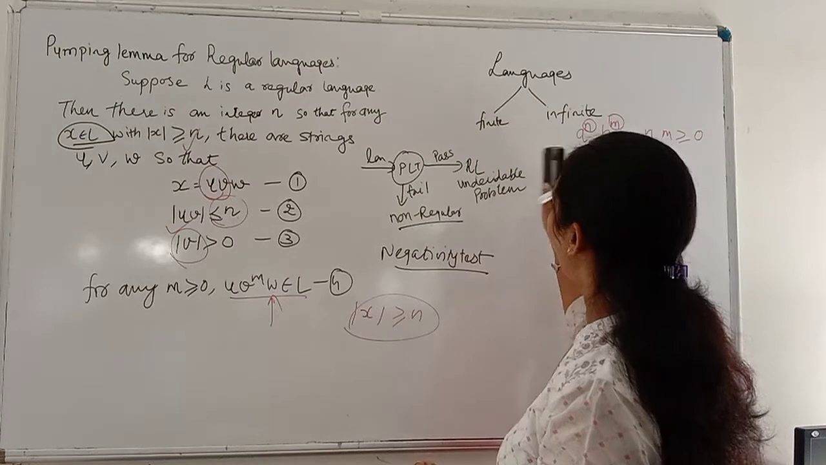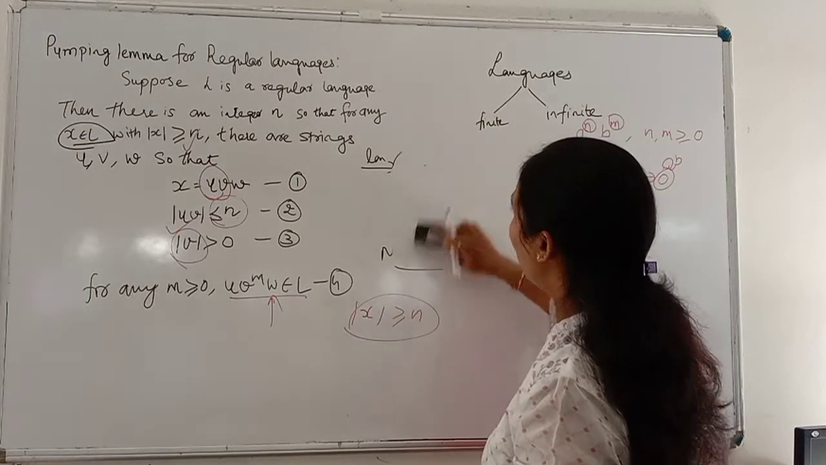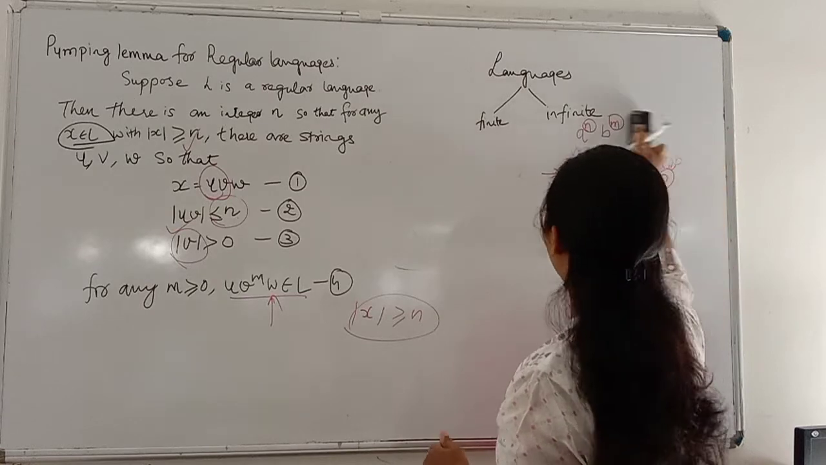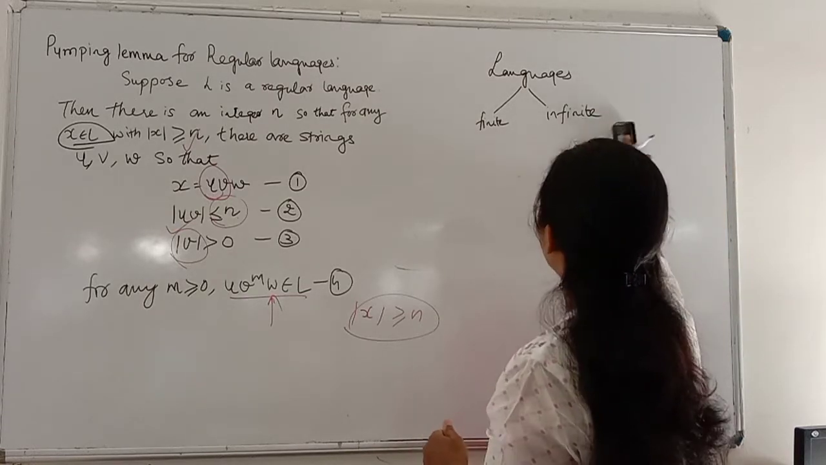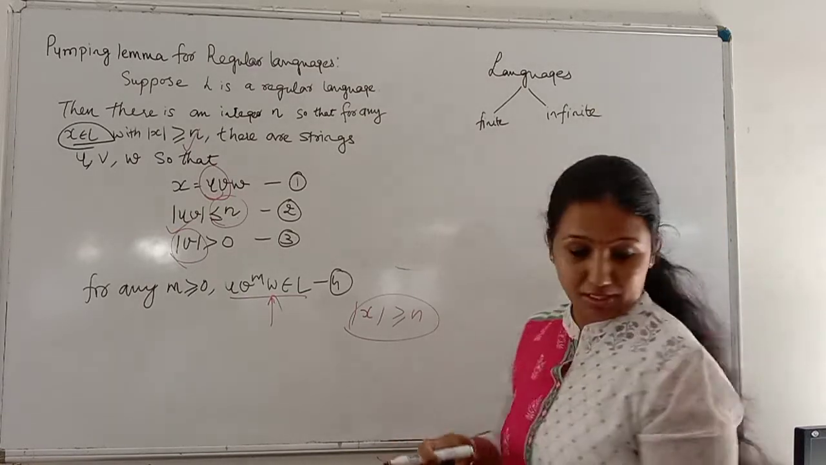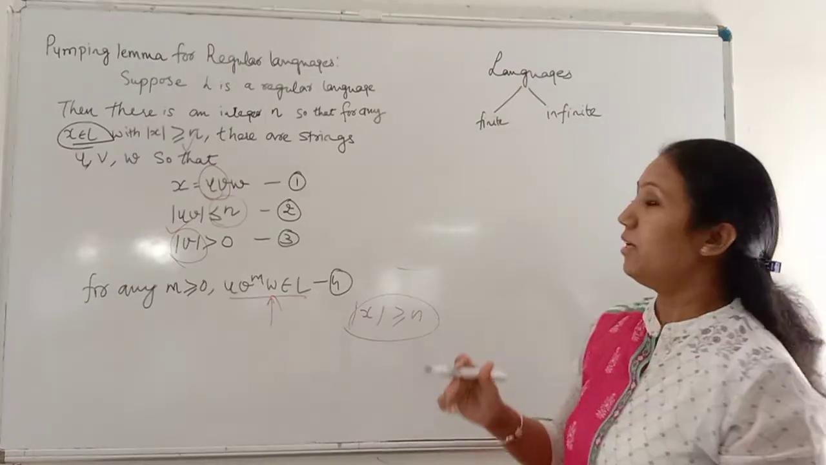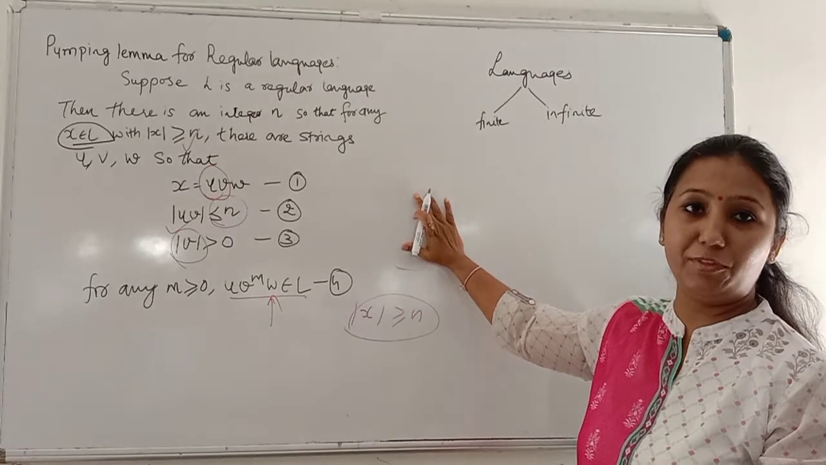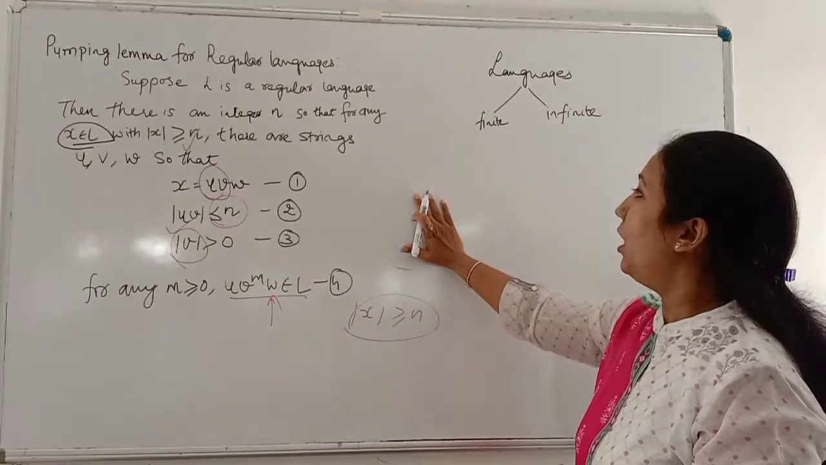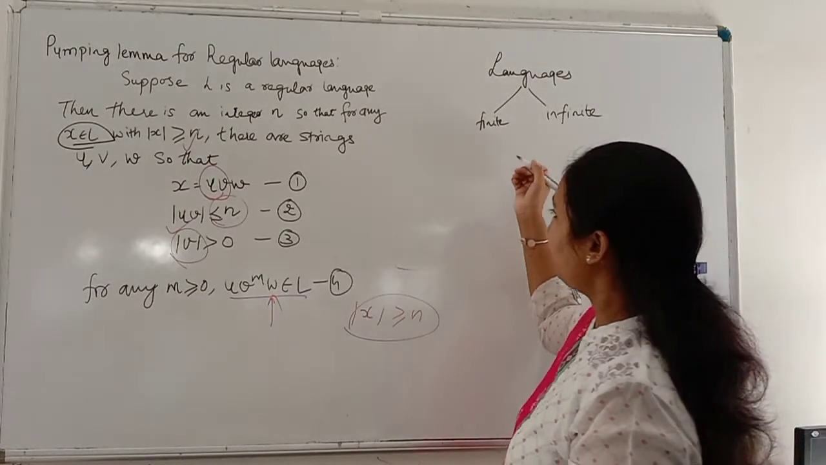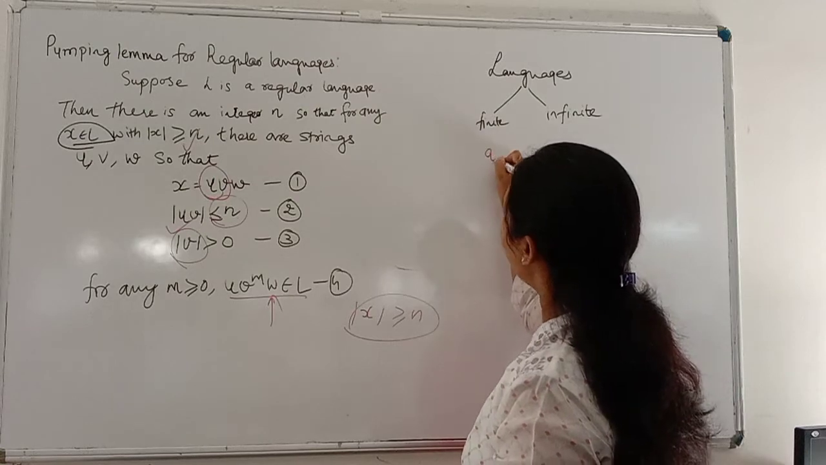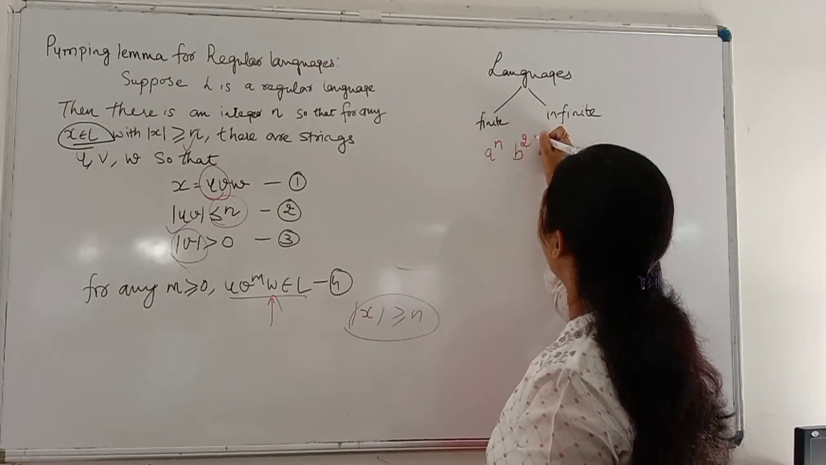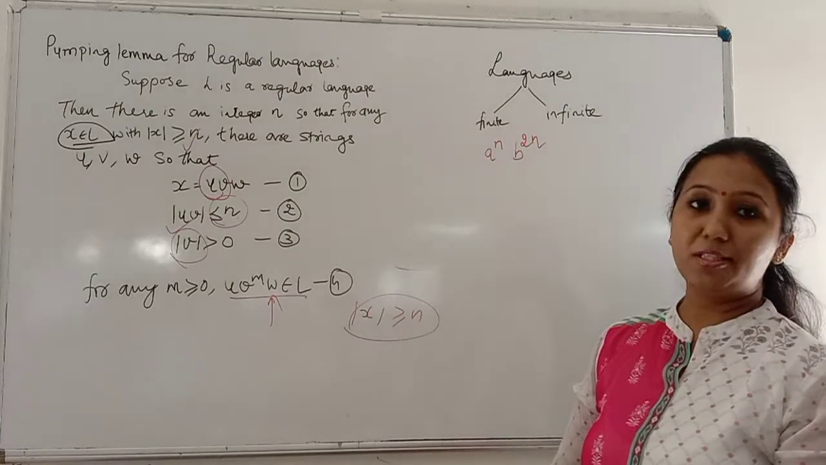If any language is accepted by a finite automata, obviously it would be regular. Again, with these conditions, we are trying to prove that a language is not regular. So let's take one language, A raised to N, B raised to 2N.